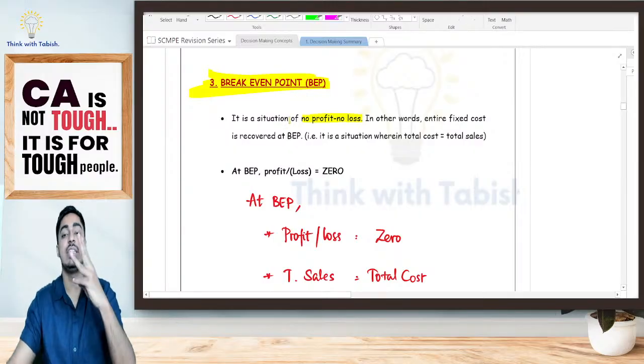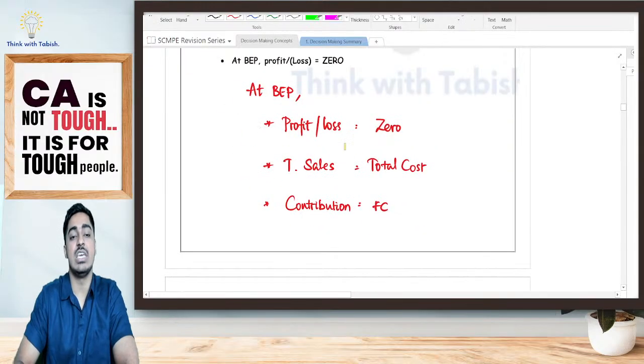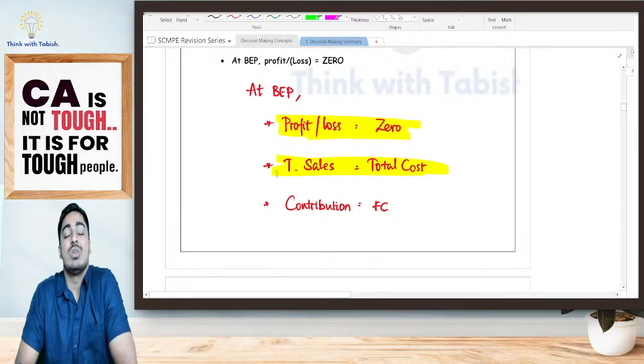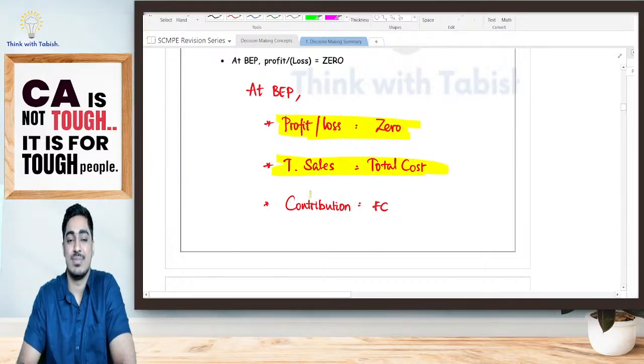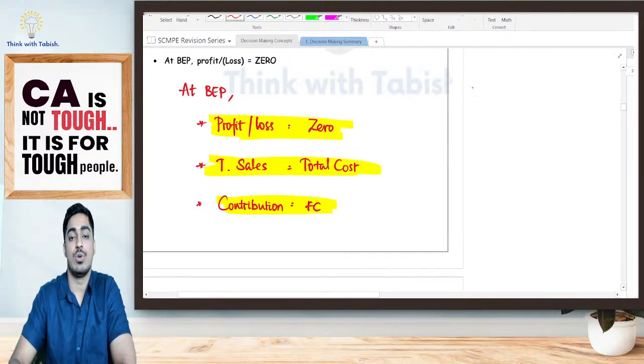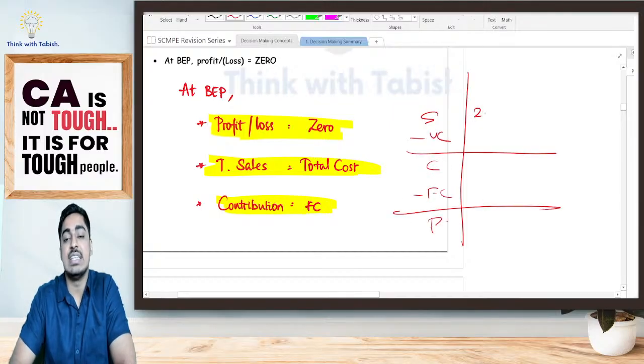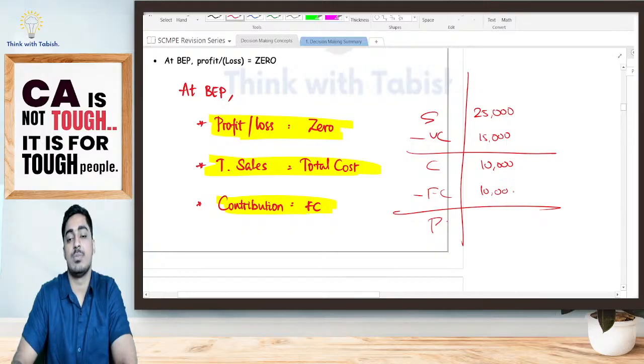At BEP, three things are going to happen, students. Firstly, my profit or loss is going to be zero. Secondly, that means my total sales is equal to my total cost. Yes or no? And thirdly, my contribution is equal to my fixed cost. Now look at this. I'm giving you a simple data. Sales minus variable cost is contribution, minus fixed cost is profit. Suppose sales is 25,000. Variable cost is 15,000. Contribution is 10,000. Fixed cost is 10,000. Profit is 0. Yes, this is my BEP.